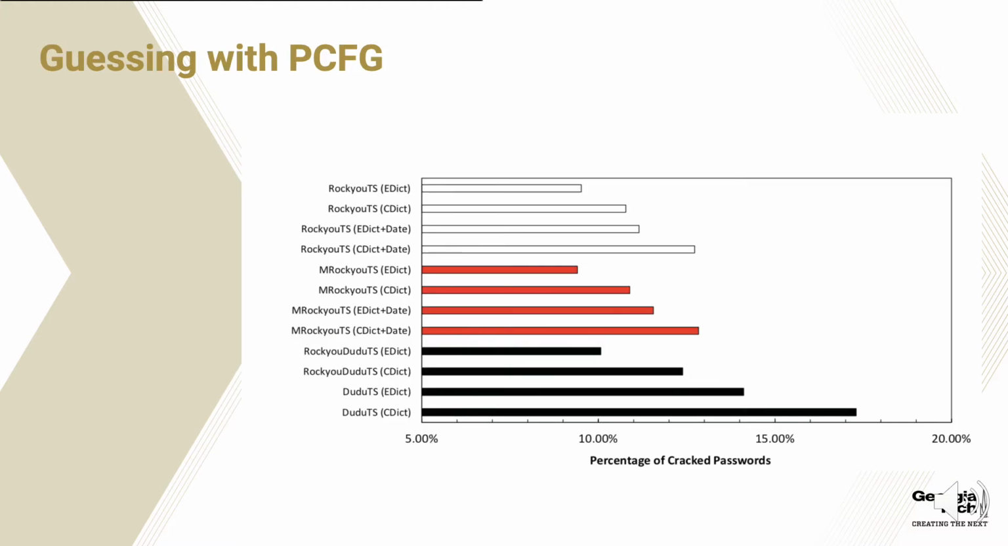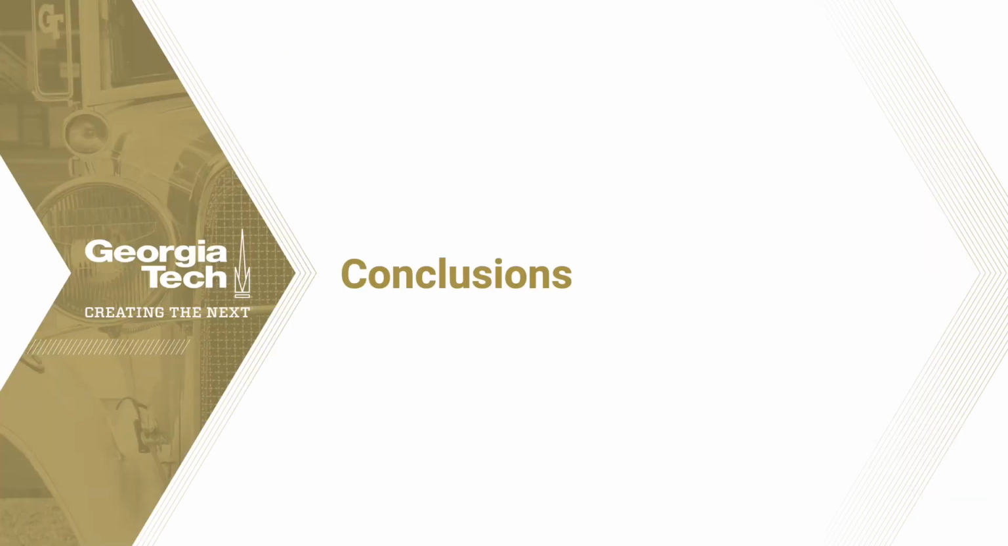Here we are using PCFG, which is the probabilistic context-free grammar, which includes the English dictionary and the Chinese dictionary and also dates. Then we can see that for Dudu News, the percentage of correct passwords increases a lot, because we are using the Chinese dictionary, so the match will have a higher probability for password guessing, and the guessing numbers.